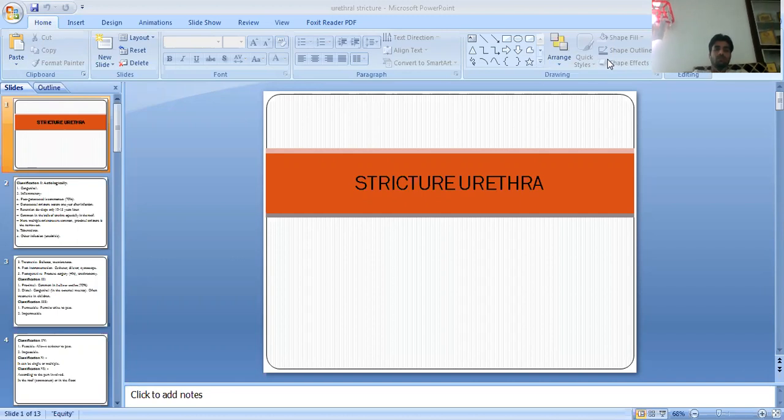In the previous class, we discussed injury to the urethra. In today's class, we will discuss the stricture of the urethra. Let's begin with classification.